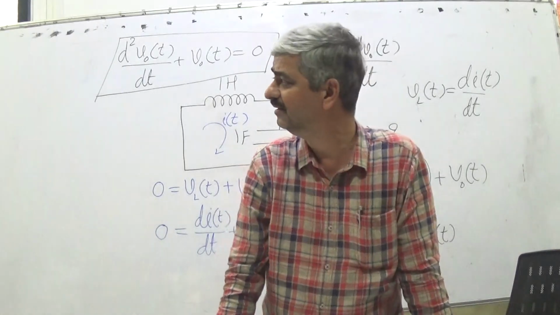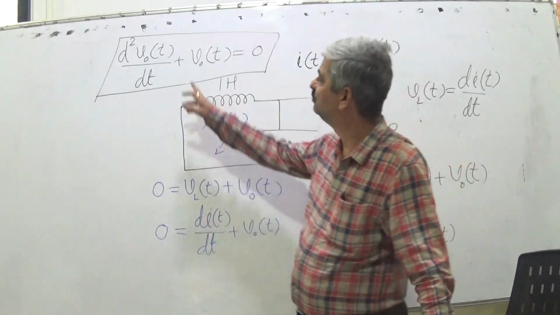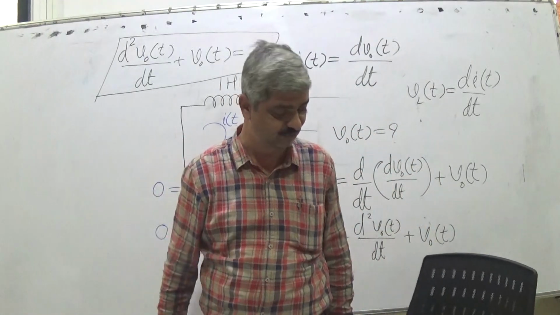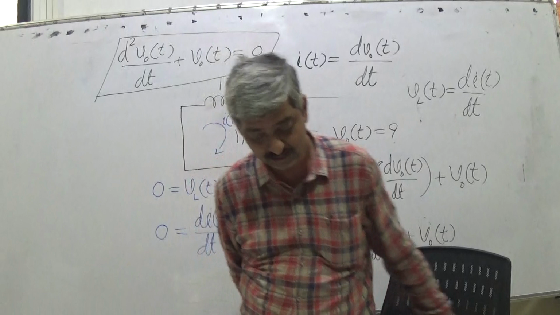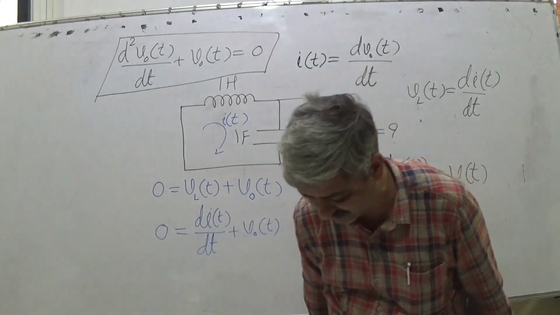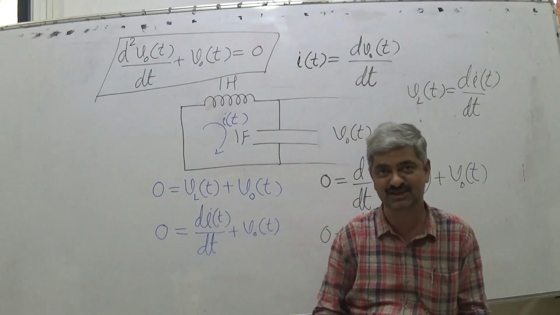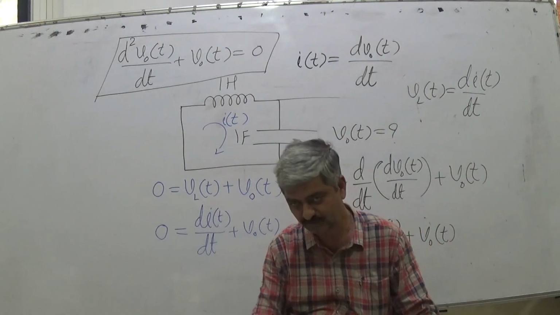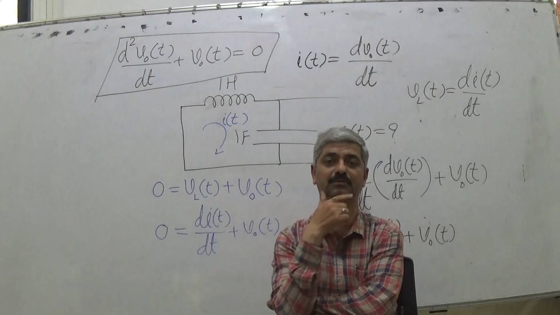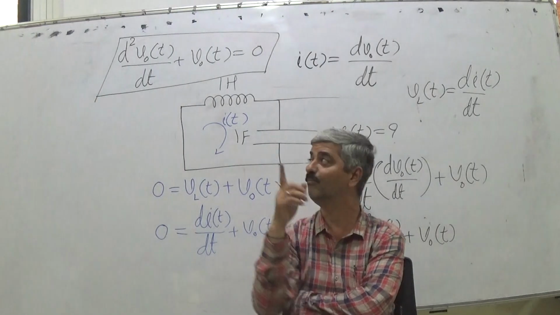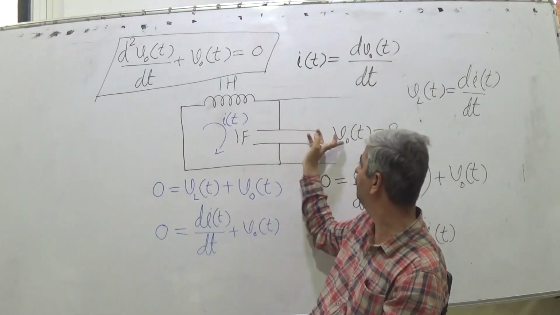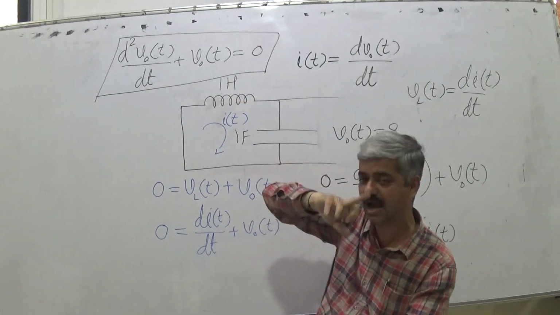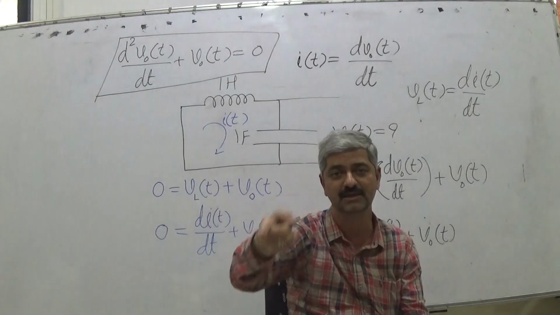Now here there is no input, so listen very carefully. You have gone through this in physics in different contexts, in mechanics. For this circuit, what would be Vo(t)?